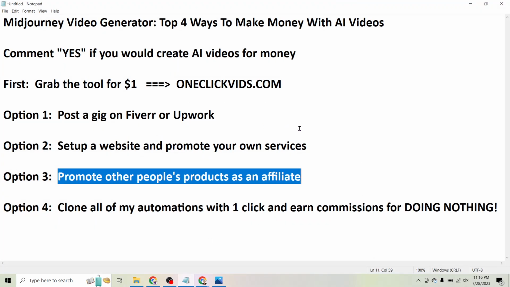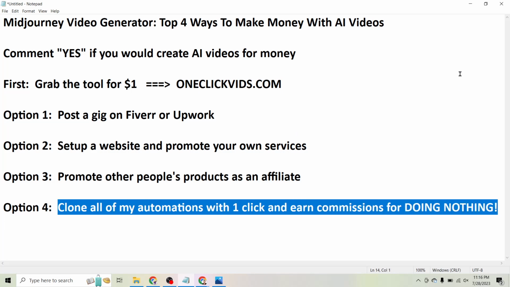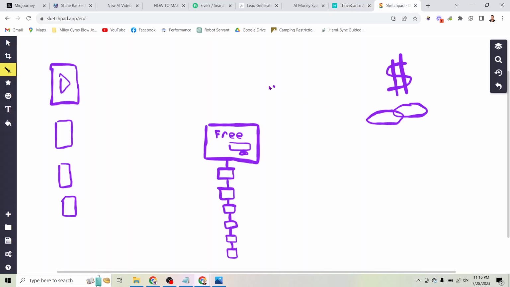And there is one other way. The easiest way is to just clone all of my automations with one click and earn commissions for doing nothing. So I'll show you a little bit more about how that works. This is how my automations work. So this is the process I've been telling you about.